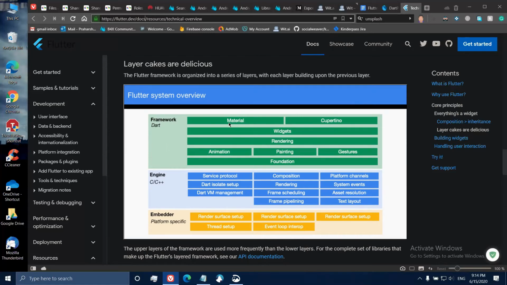So all the widgets that we get are from these two libraries. Then we have widgets that are common, returned by these two, and there is the rendering engine which lies below the widgets.